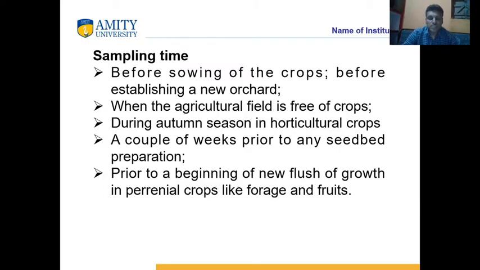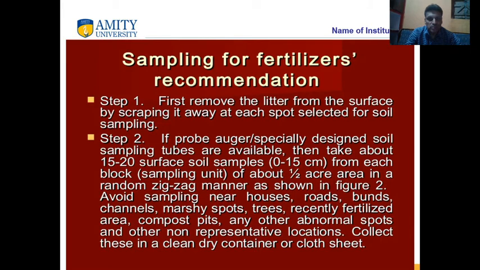Sampling time is before sowing. It is always preferred to take soil samples before growing of crops, before the rapid growth of crops, during the autumn season. So these are the proper times for soil sampling.